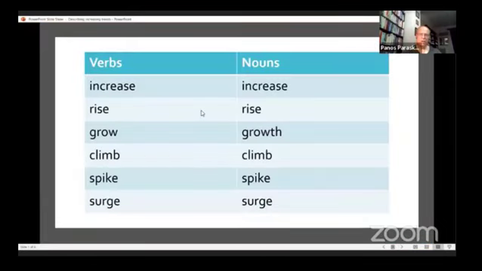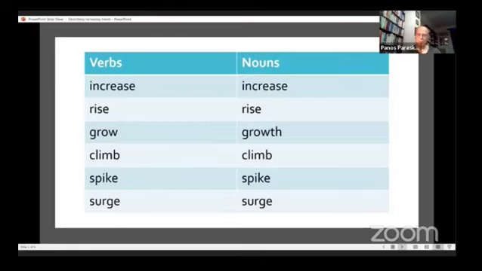First of all, let's have a look at some verbs and nouns that we can use. The most typical verbs, I'd say, are increase and rise. They are very commonly used, and we can also use grow or climb. And some verbs like spike and surge, which describe, let's say, a big increase, whereas increase and rise are more neutral. Now, what is interesting about these words is that most of them can be nouns, but for grow, where the noun is growth. All the others have the same form as verbs and as nouns.